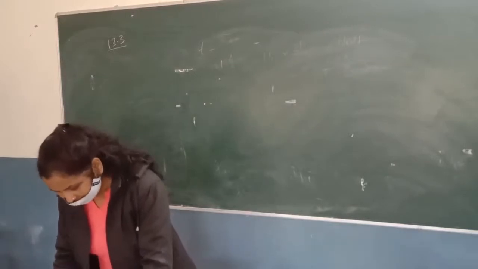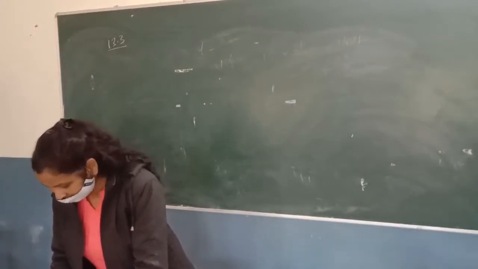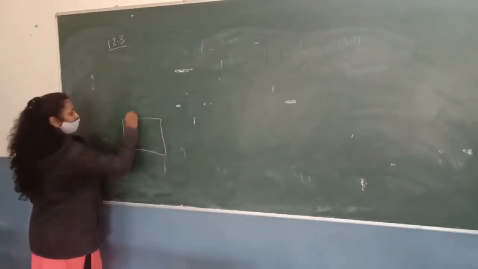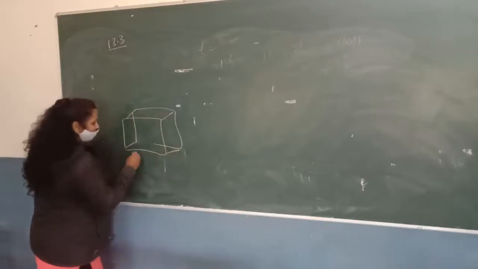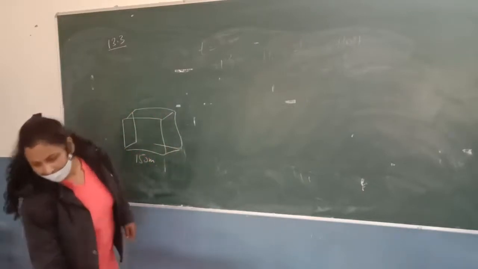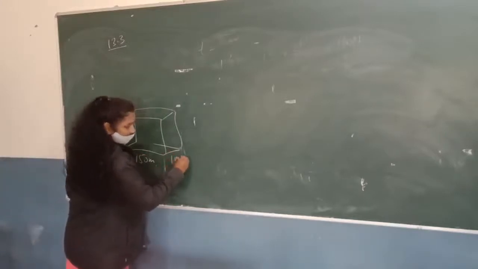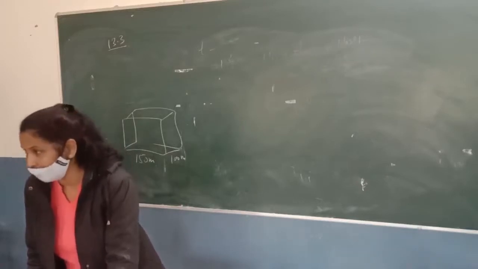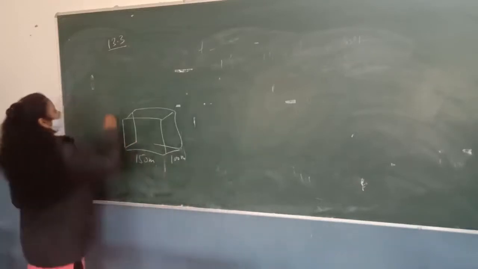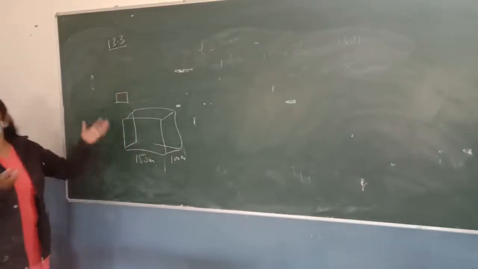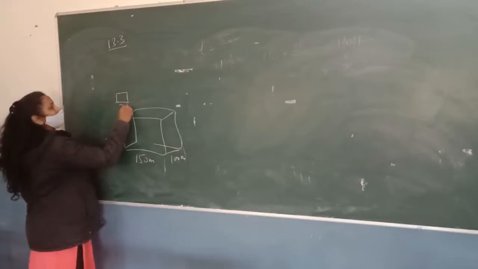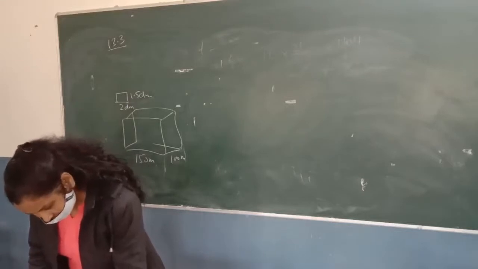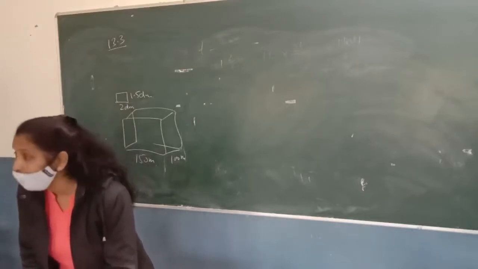The question is: water flows in a tank 150 meter by 100 meter at the base. Suppose this is a tank. The length and breadth is 150 meter by 100 meter, at the base, through a pipe whose cross section is 2 decimeters by 1.5 decimeters. So the cross section from where the water is coming out is 2 decimeter by 1.5 decimeter, at the speed of 15 kilometer per hour.